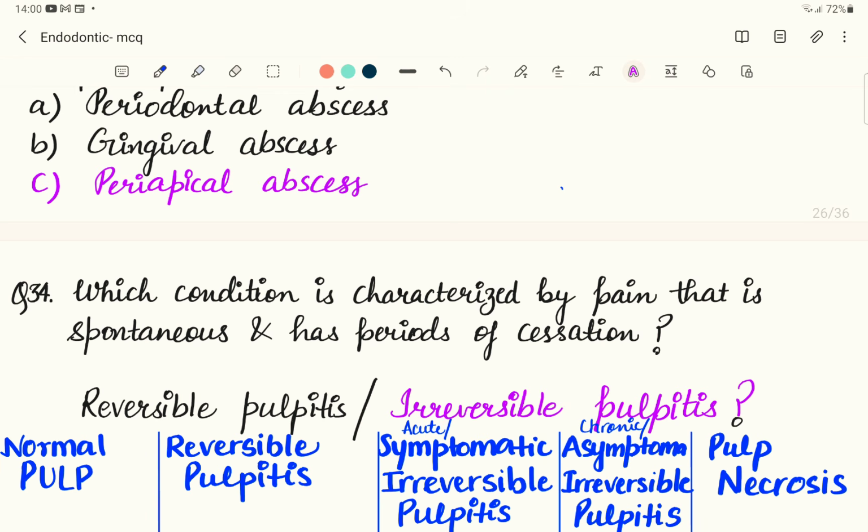The pain is spontaneous and intermittent, and if we remove the stimulus, the patient will still have pain. The pain lingers after removal of the irritant, and it is not readily localized by the patient but is diffuse. Even lying down or bending the head can intensify the pain. So the answer to this question is irreversible pulpitis.